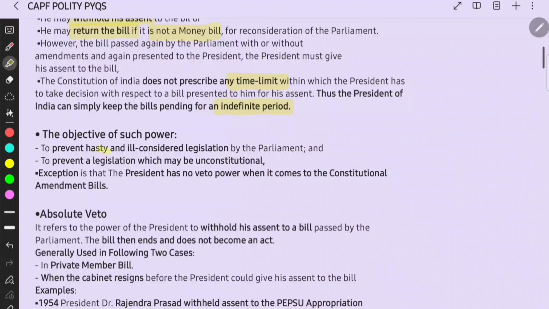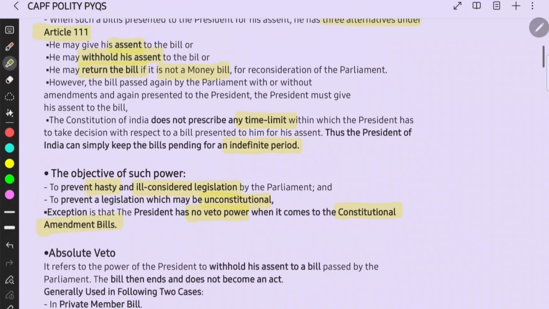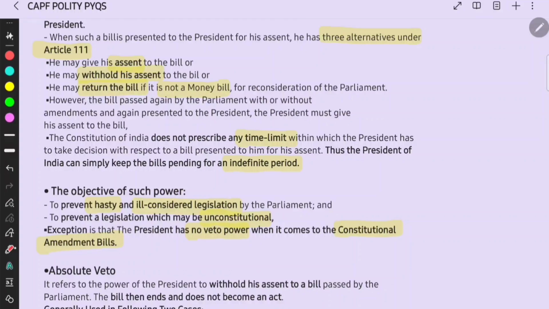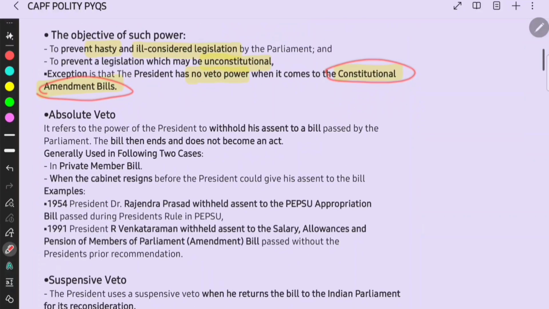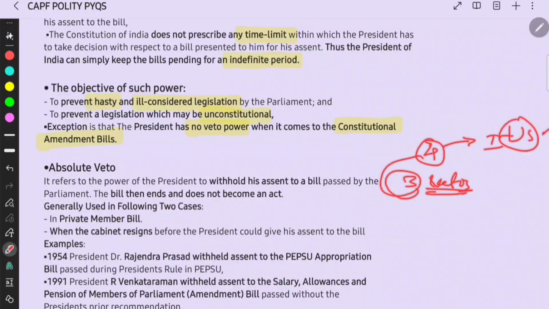The objective of such power is to prevent hasty and ill-considered legislation by the parliament, and to prevent legislation which may be unconstitutional. An exception is that the president has no veto power when it comes to constitutional amendment bills. See, here come two exceptions till now, right? One is the money bill, the other one is the constitutional amendment bill. Then there are three types of vetoes. Actually, there are four, but in the Indian scenario, there are three. One you can see in the US scenario.